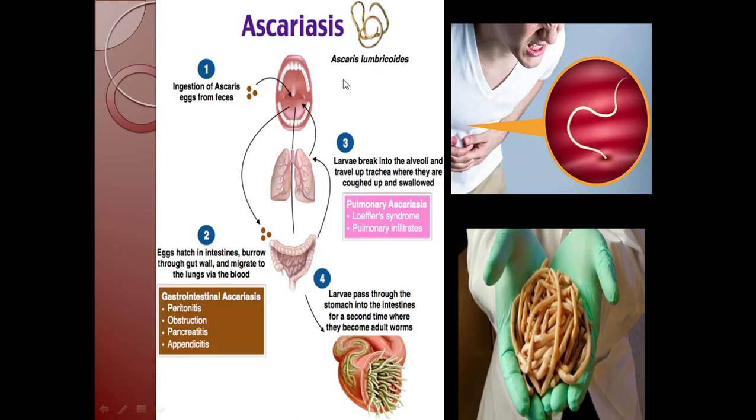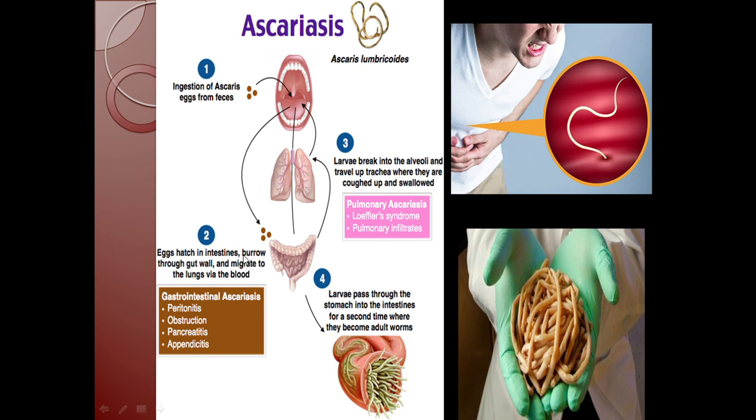Here you can see the information about Ascaris. The ingestion of Ascaris eggs from the feces. Houseflies are the major carriers of ascariasis. From the feces, these houseflies carry the eggs of Ascaris. Then if we are eating unhygienic roadside food or unclean food, the eggs of Ascaris reach our mouth.